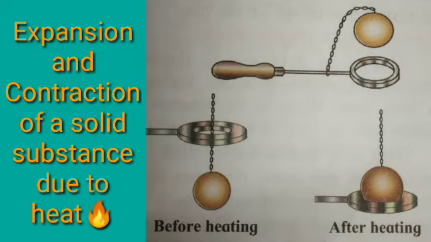Now let the ball cool down and check whether it passes through the ring. This experiment tells us that metals expand on heating and contract on cooling. Solids expand due to heat and come back to the original state if heat is removed. However, the extent to which different solids expand is different.